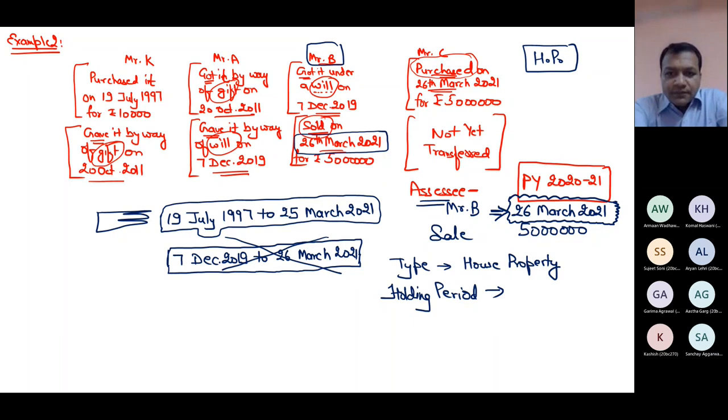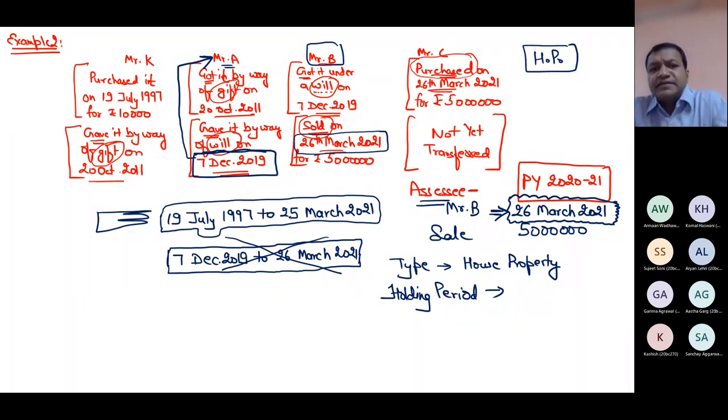Yes, sir. Now, who was the last seller, or the last person who transferred? Mr. A. On which date? 7 December 19 was the earlier transferring date. Now, can you tell me, at that time, was capital gain computed on 7 December 19?